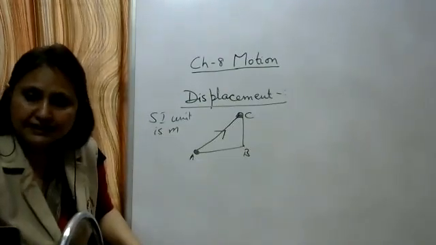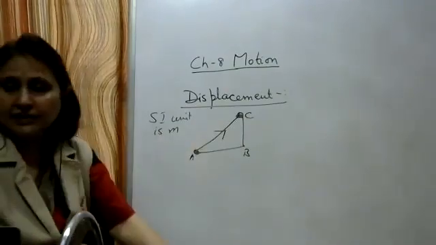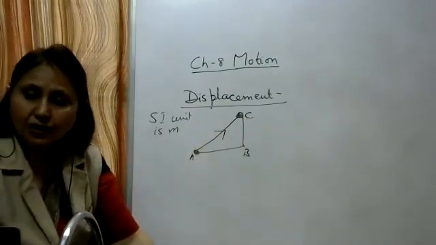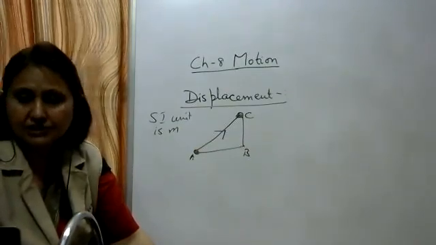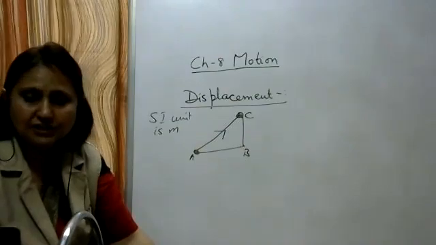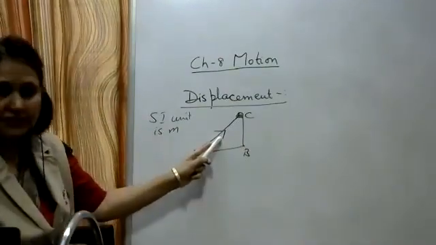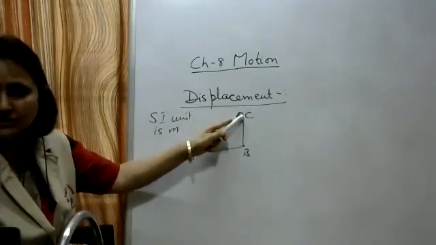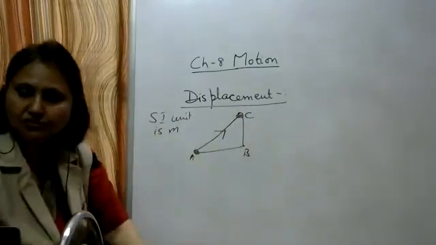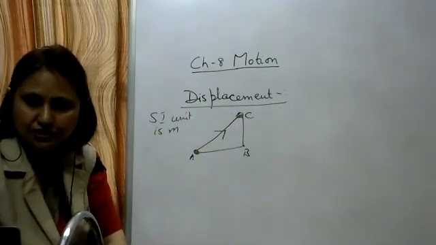Write down the direction is from initial to the final position. So here this arrow is representing the direction. This is the initial position, this is the final position. So the direction is from initial to the final position.